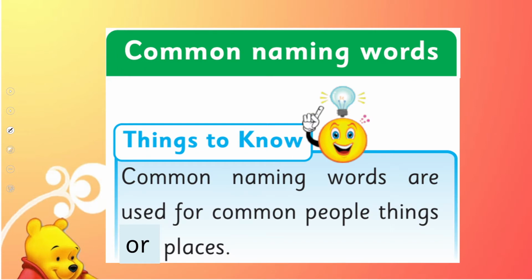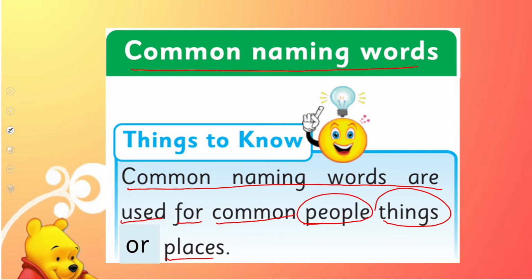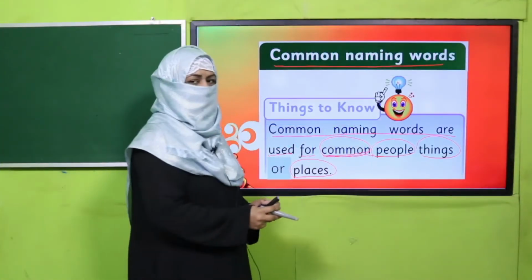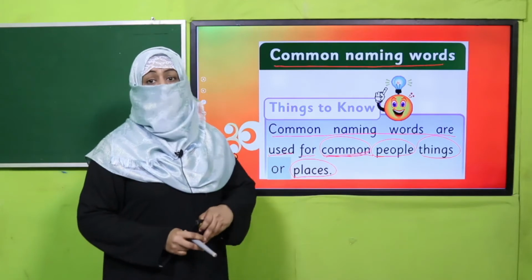So common naming words are used for common people, things, or places. Okay, and what does common mean? Which may be any. Common means any, which is commonly used. When I say city, there are many cities.